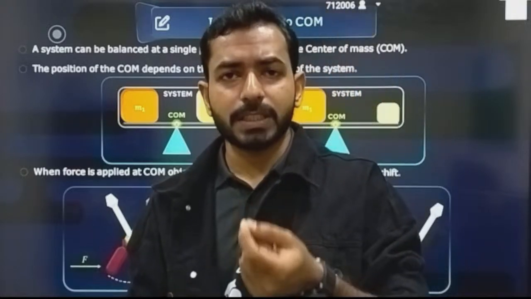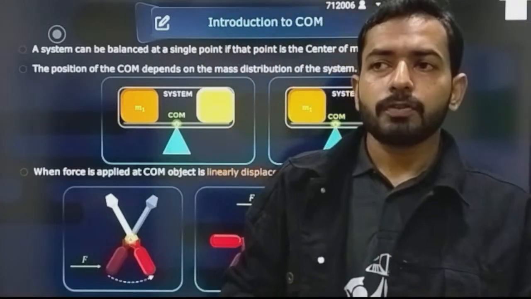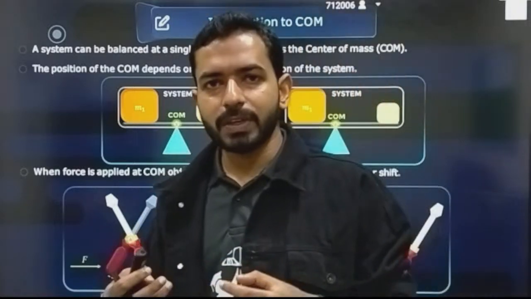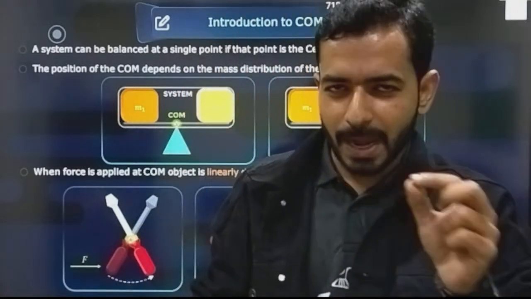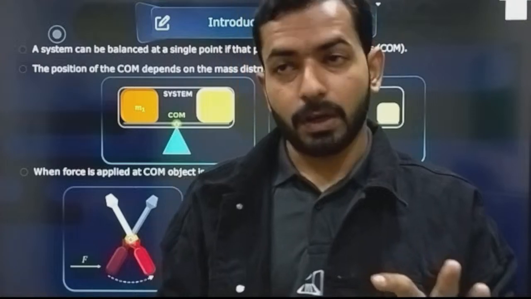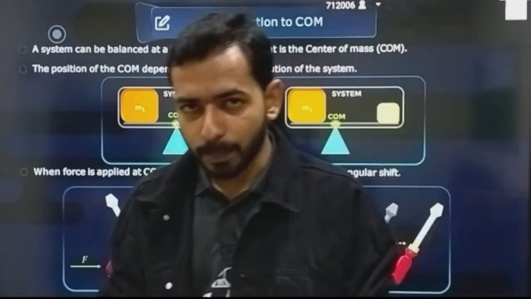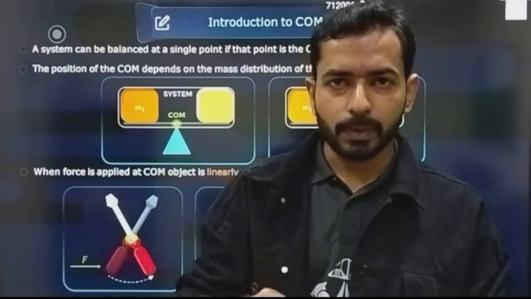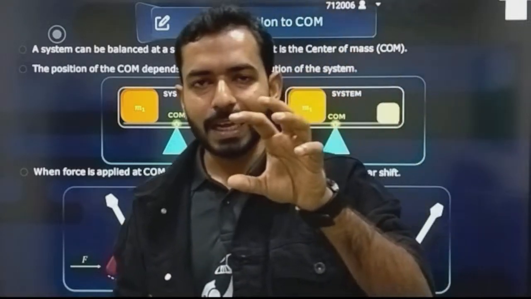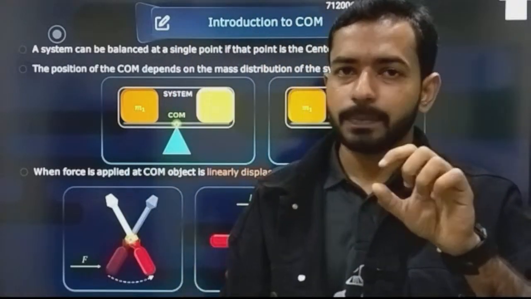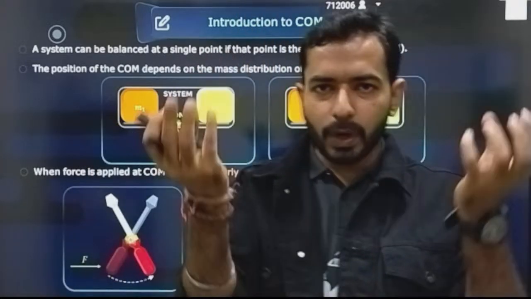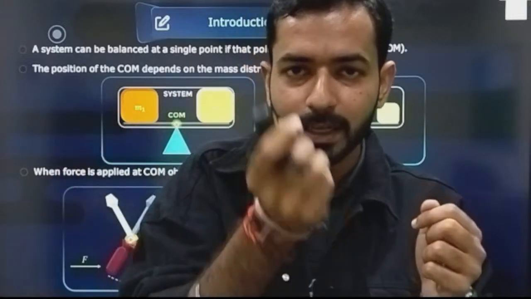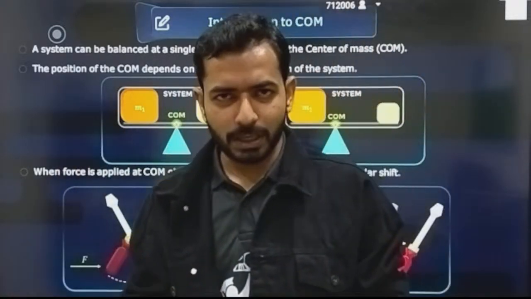Center of mass is an imaginary point. For analyzing a complete system, for our convenience, we have created an imaginary point in the body itself. It is not necessary that it will always be in the body. When there are multiple bodies, it can be somewhere in between them also. When I am talking about a single ball, the center of mass lies exactly at the center. When I am talking about two identical balls, the center of mass does not lie on either body, it lies at the center between them.